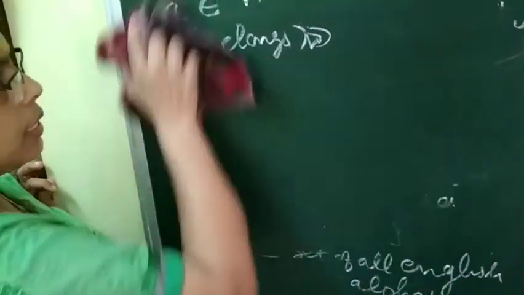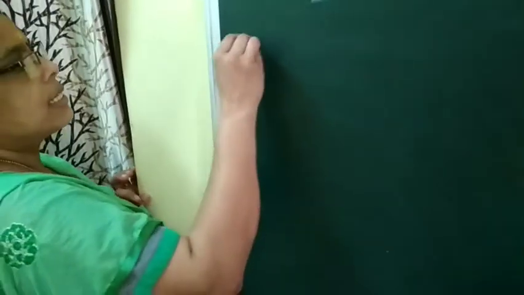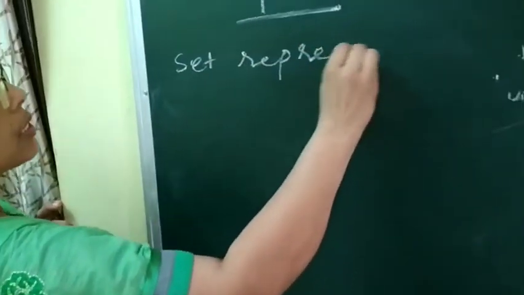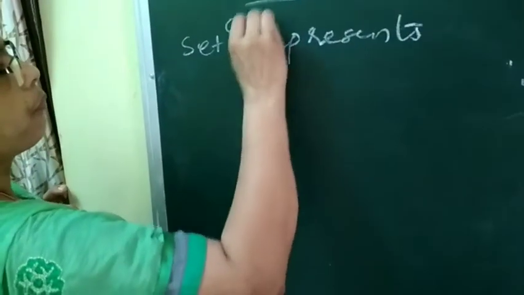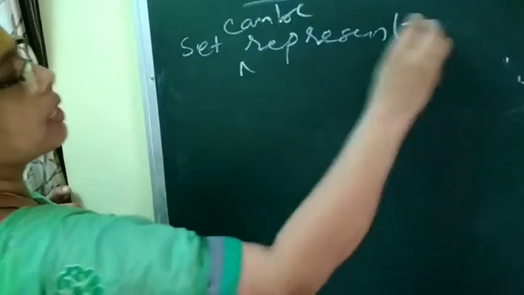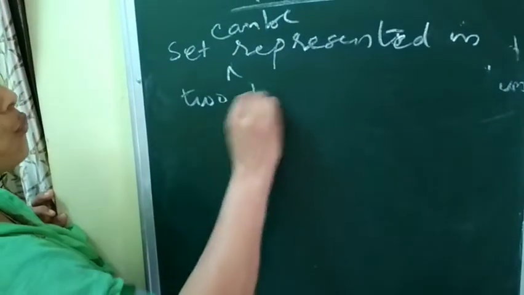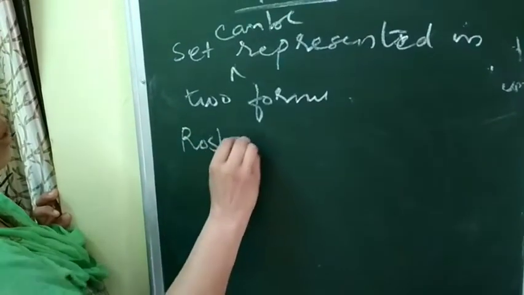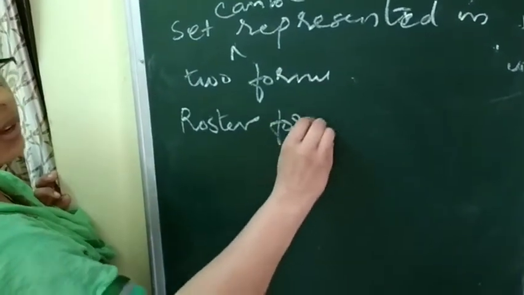Now next is in which way we can represent a set. Sets can be represented in two forms. First form is roster form. Roster form. Do you remember? किसी को याद आ रहा है?